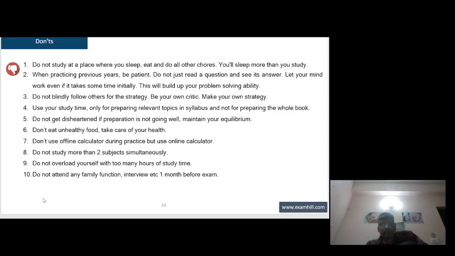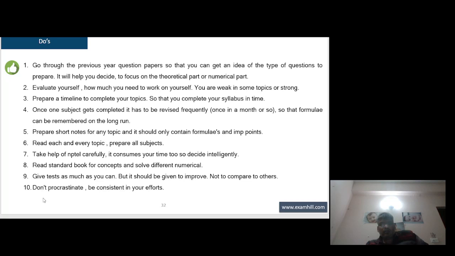Do's and don'ts. Go through the previous year question papers so that you can get an idea of the type of questions to prepare. It will help you decide whether to focus on the theoretical part or numerical part. Evaluate yourself on how much you need to work on yourself. Are you weak or strong in some topic? Prepare a timeline to complete your topics so that you complete your syllabus in time.